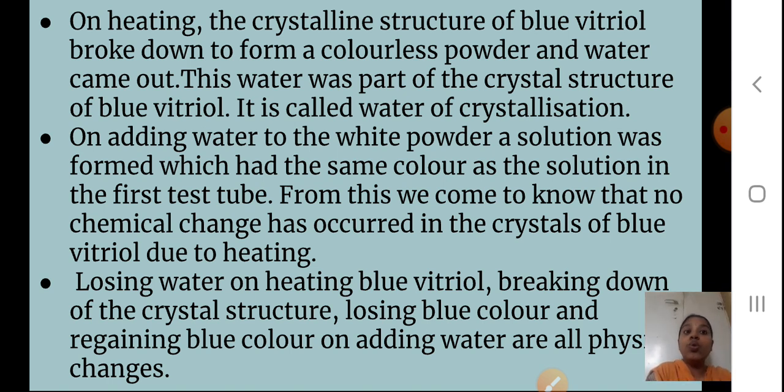Okay students, so losing water on heating blue vitriol, breaking down of the crystalline structure, losing blue color and regaining the blue color on adding water are all physical changes. Which type of changes took place here? Physical changes. Okay, so again I'll read it. Losing water on heating blue vitriol, that is copper sulfate, breaking down of the crystal structure, losing blue color and regaining the blue color. When you add water to that white crystal powder, the blue color will come back. So these are all physical changes.